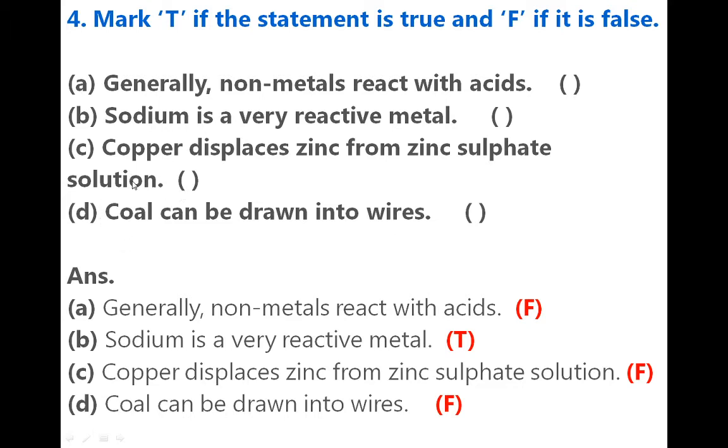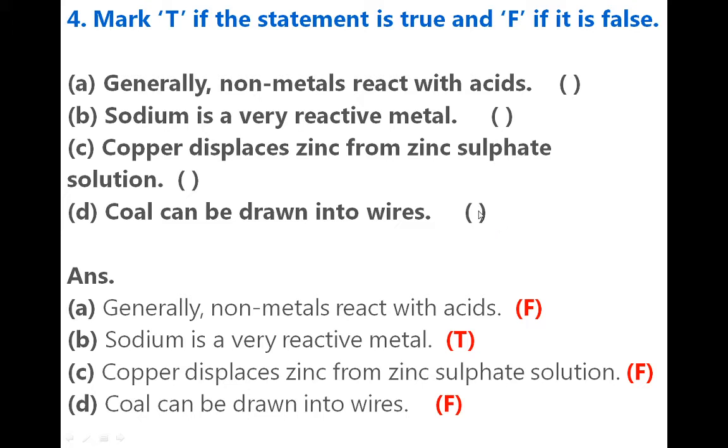Coal is a form of carbon. Carbon is a non-metal, and non-metals do not show the property of ductility. If we beat coal with a hammer, what will happen? The coal pieces break down. Coal is broken down into several pieces, so it will not be drawn into wires. That's why the statement is false.